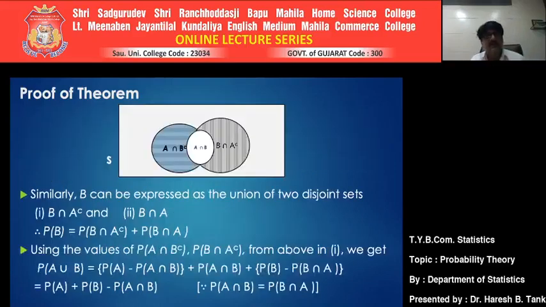If you put it on the other side, it comes to probability of A minus probability of A intersection B.